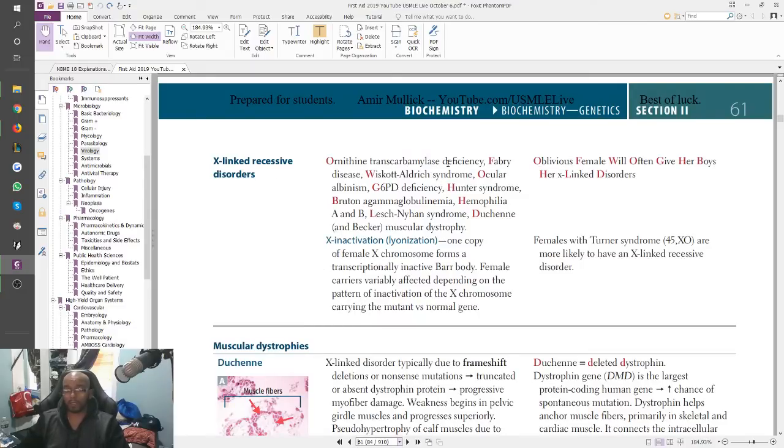Ornithine transcarbamylase deficiency, Fabry disease, Wiskott-Aldrich. If you don't remember what Wiskott-Aldrich is, the WH remind you of the WASP gene, and it was something in immunology. Ocular albinism, right, which would have the blindness as well. G6PD deficiency, the most high yield of all of these. Hunter syndrome, Lesch-Nyhan, hemophilia, Bruton's, and Duchenne and Becker.